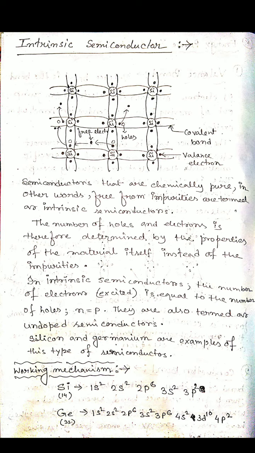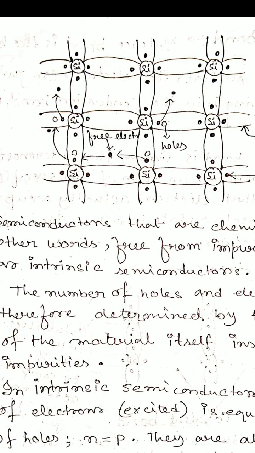Here in this figure I will show that one electron will break the covalent bond and move inside the lattice as a free electron. So whenever an electron moves or leaves its place, a crisis of electrons is created, because at 0 Kelvin temperature the atom is in a stable condition, fully following the octet rule, with 8 electrons present.